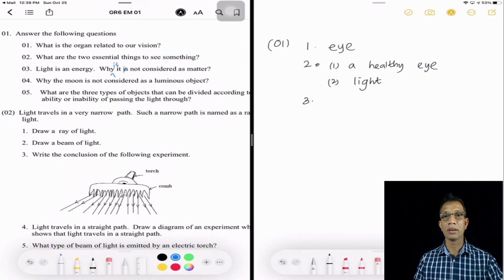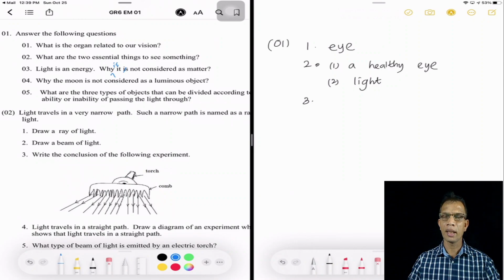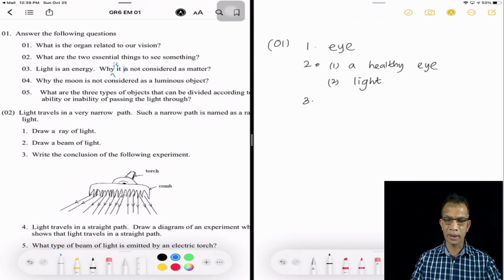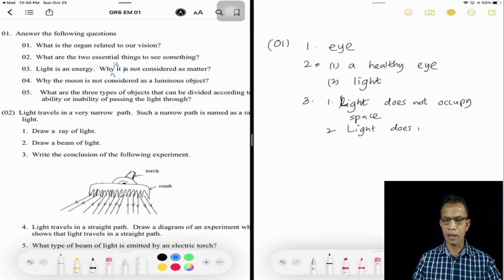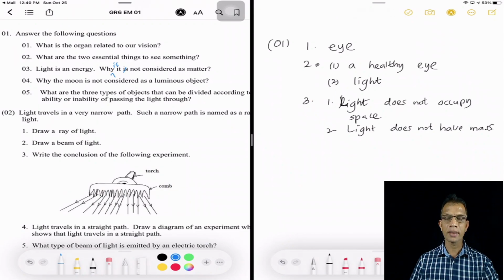What about light? Light is an energy. Light does not have mass and light does not occupy space. So the correct answer is: Light, it should be capital, doesn't, D-O-E-S, does not occupy space. And the second one, light does not have mass. So light is considered as an energy.